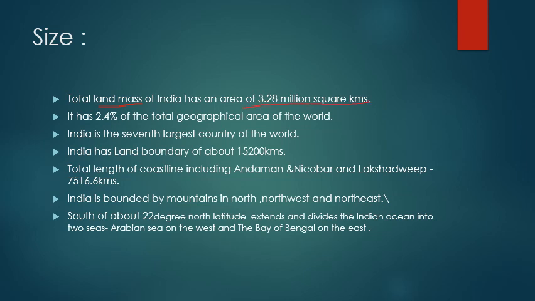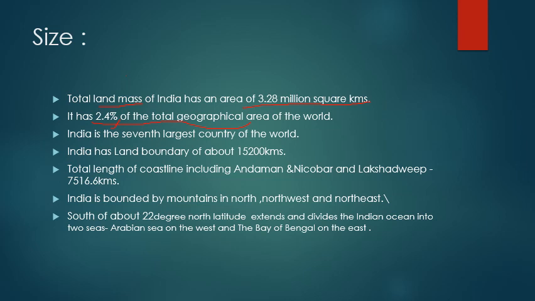It has 2.4% of the total geographical area of the world. मतलब पूरे वर्ल्ड में जितना भी लैंड मास एरिया है उसका 2.4% India has, right? India is the seventh largest country of the world. India has a land boundary of about 15,200 kilometers, right?